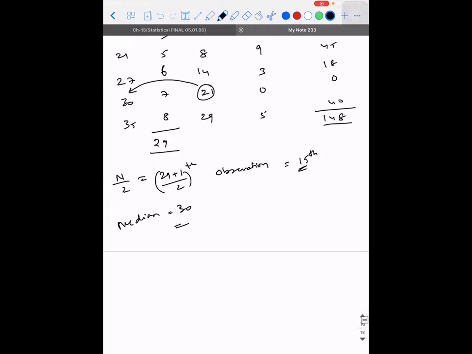So the mean deviation about median will be 148 divided by 29. That will give you the answer. It will be close to 150 by 30, close to 5.